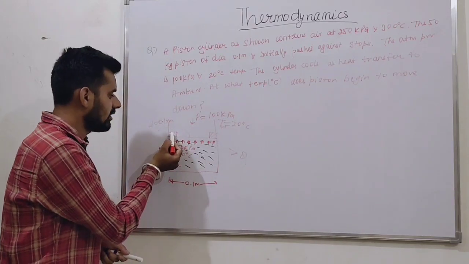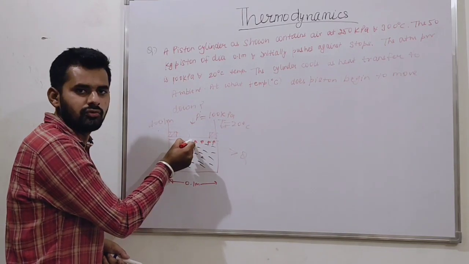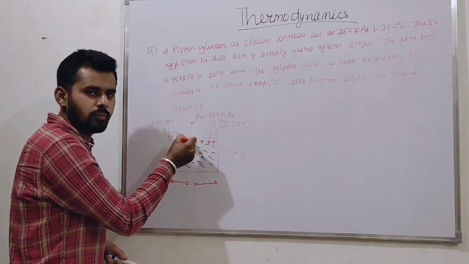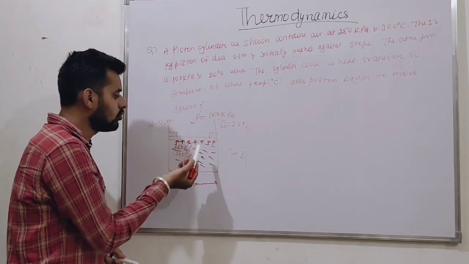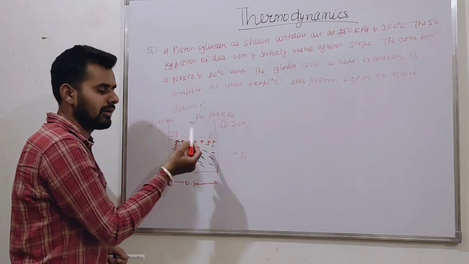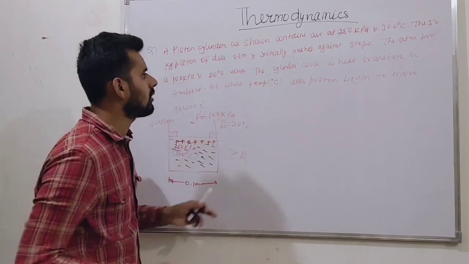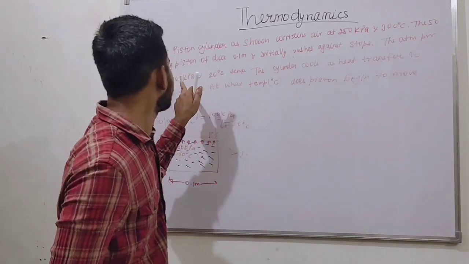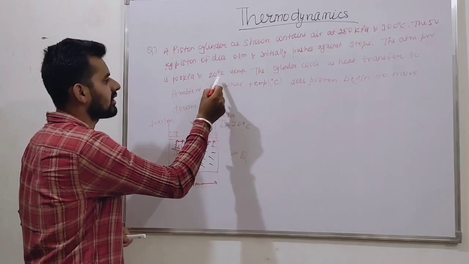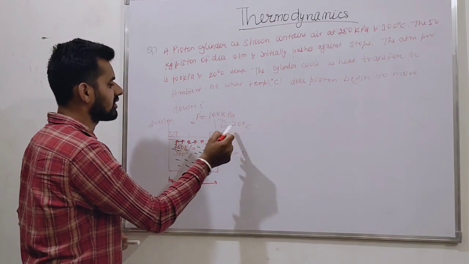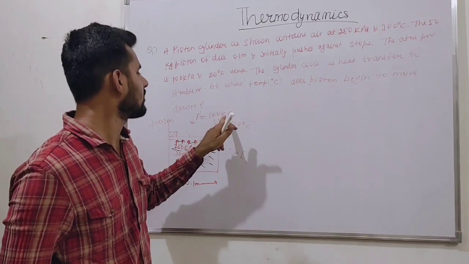These are stoppers. They do not let the piston move; the piston tries to move upward, but they try to stop it. The atmospheric pressure is 100 kilopascal and 20 degrees Celsius.